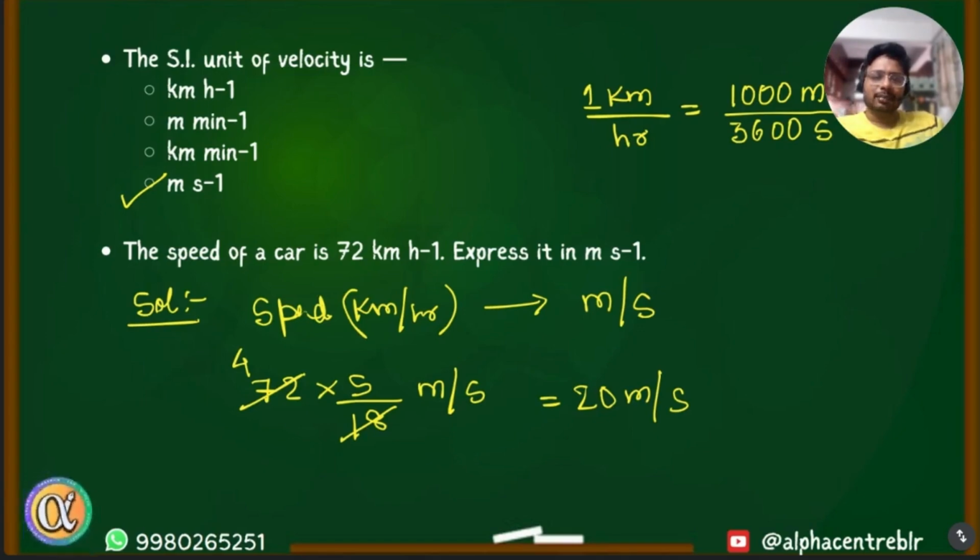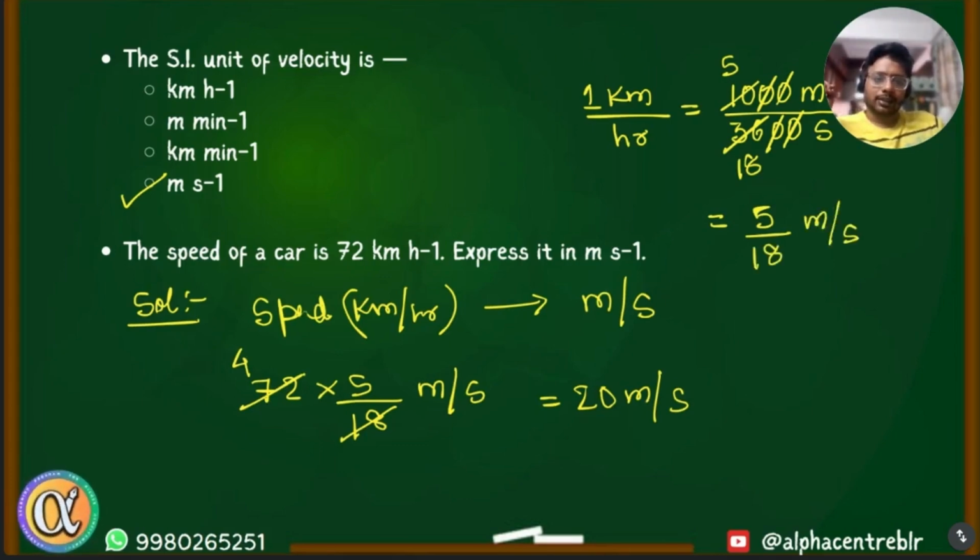1 hour is 60 minutes, and 60 minutes times 60 seconds is 3600 seconds. We can cancel the zeros over here. 10 and 36 divided by 2 gives 5 and 18. So that's how we get this answer: 1 kilometer per hour is 5 by 18 meters per second. Understood? Yes, sir. We just convert kilometers to meters and hours to seconds, and that's how we get 5 by 18.